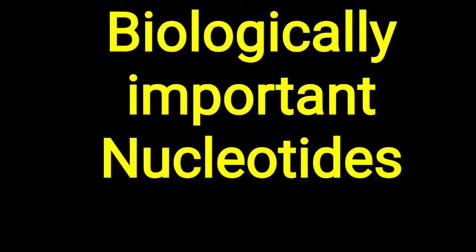Hello friends, today's topic is about biologically important nucleotides. So what is a nucleotide? That you already know. A nucleotide is made up of three parts: the nitrogenous base, pentose sugar and phosphate molecule. Now these nucleotides are important for molecular biology or genetics, that you already know.